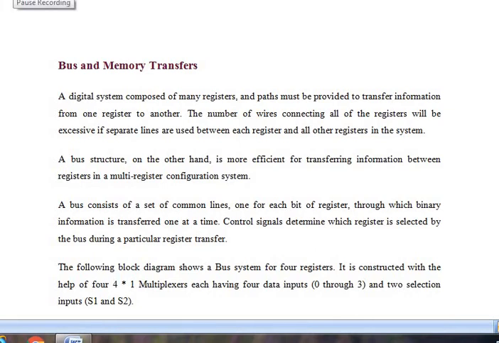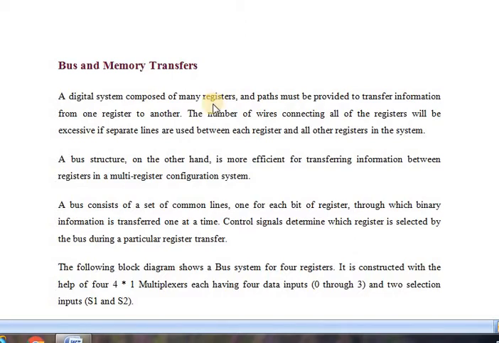Today we are going to see bus and memory transfers. In the last class we have seen the register transfer language. A digital system is composed of many registers. Here we are going to transfer information from one register to many registers, or from one register to another register. We need a path.